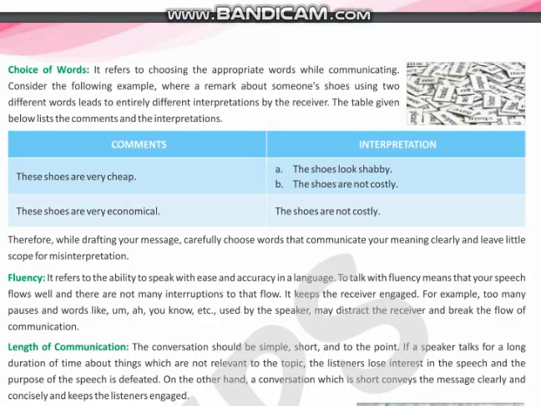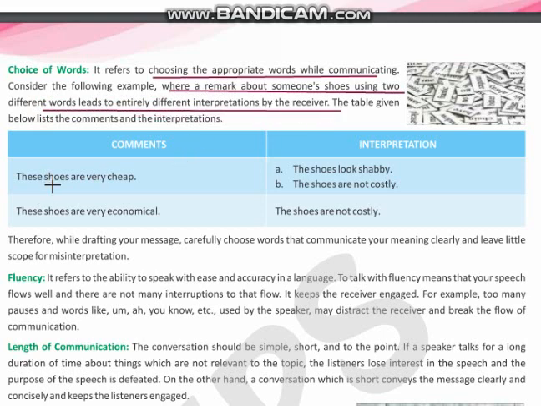Next is choice of words. It refers to choosing the appropriate words while communicating. For example, a remark about someone's shoes using 2 different words leads to an entirely different interpretation by the receiver.